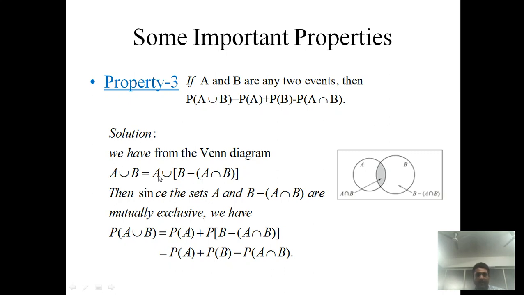Since the set A and B minus A intersection B are mutually exclusive, again we have to use the axiom of probability. So probability of A union B is probability of A plus probability of B minus A intersection B. So again, by simplifying, probability of A is as it is, plus probability of B minus probability of A intersection B, by using the linearity property.